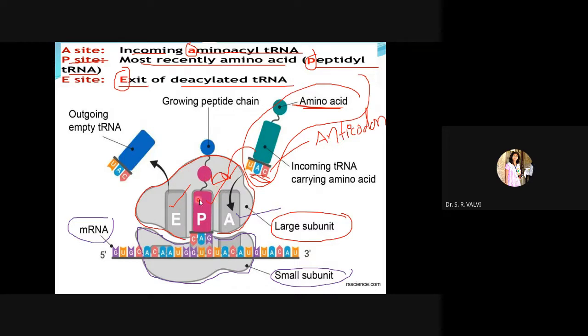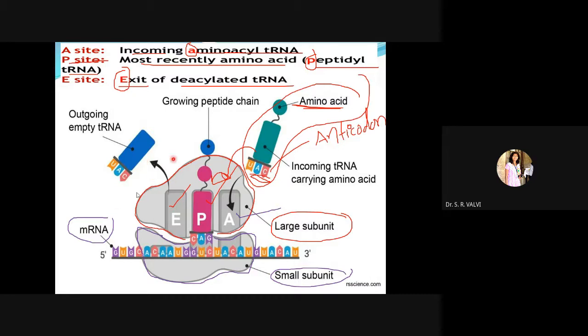In the P site the amino acids are joined and the polypeptide chain starts growing. Then the empty tRNA moves from the P site to the E site, and from the E site it is thrown out of the ribosomal subunit.